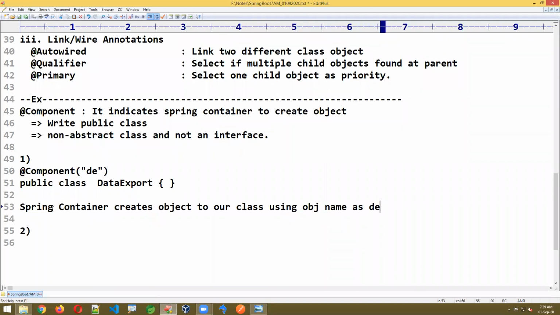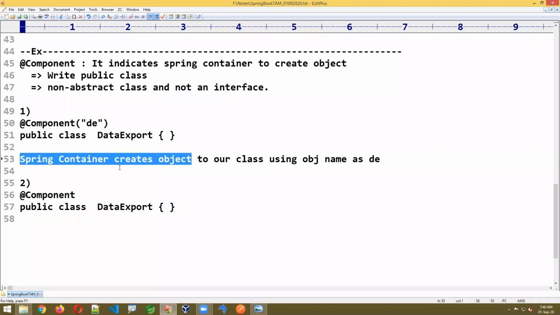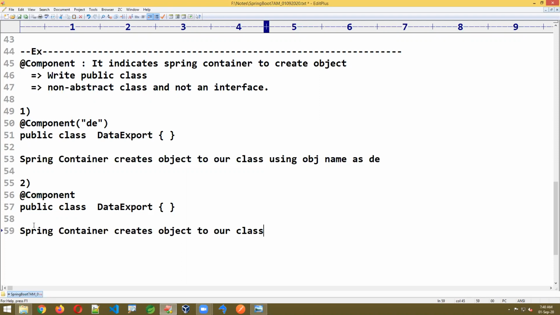as DE. Now I am writing the next example. Sorry, I'm not writing any object name. Object name is optional. I just wrote only @Component. In this case, what is it going to do? In this case also, the Spring container creates the object for our class.